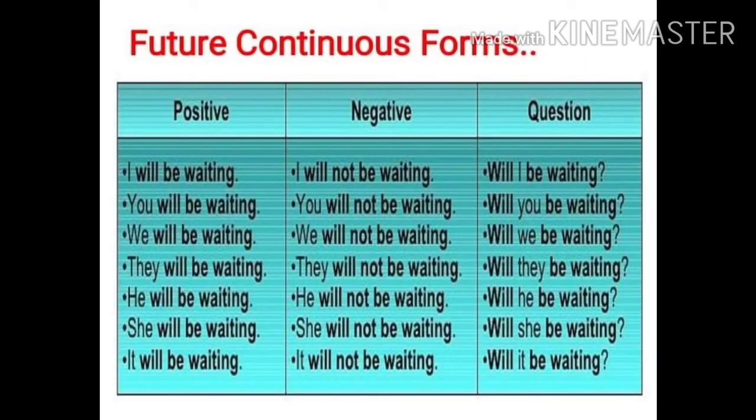Children, look at some more examples here. I will be walking is positive and the negative should be made by adding not. I will not be walking and the question should be made by interchanging position of will and subject. Will I be walking? Children, you can also add question words what, when, where, how, all these things in front of the questions and you can make sentences like where will I be walking tomorrow?